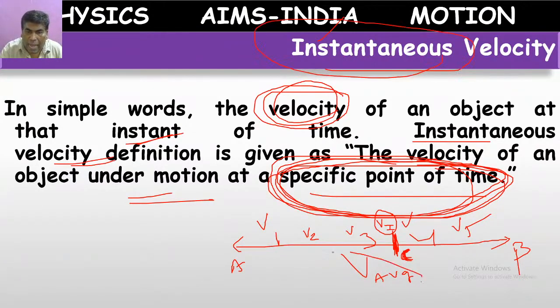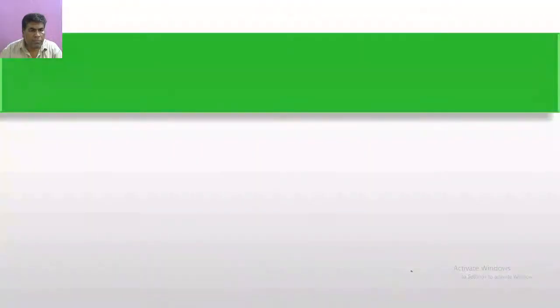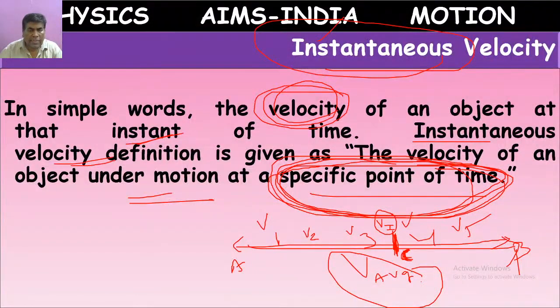Whereas average velocity will depend on the total journey. Okay, children? This is about instantaneous velocity. Now we have learned 3 types of velocity: uniform velocity, average velocity, instantaneous velocity. And one more example is there.